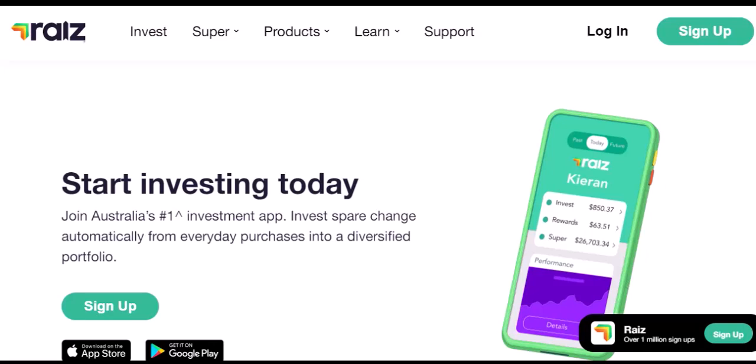Raiz, the popular micro-investing app, is designed to make investing simple and accessible, especially for beginners. A common question among users is whether Raiz actively rebalances its investment portfolios. The short answer is yes, Raiz does rebalance your portfolio, but it's important to understand how and why this happens.